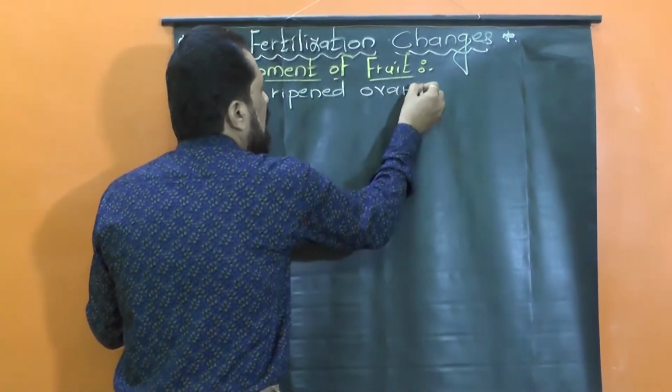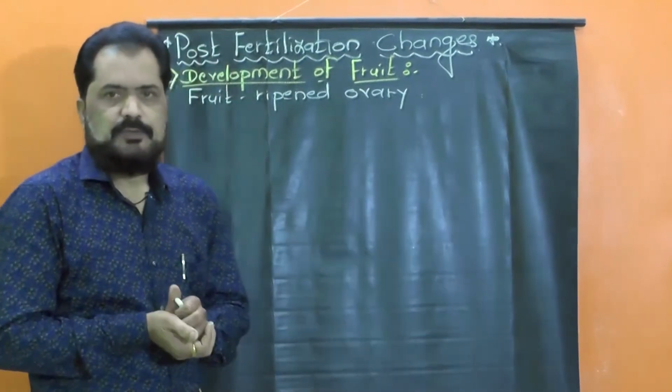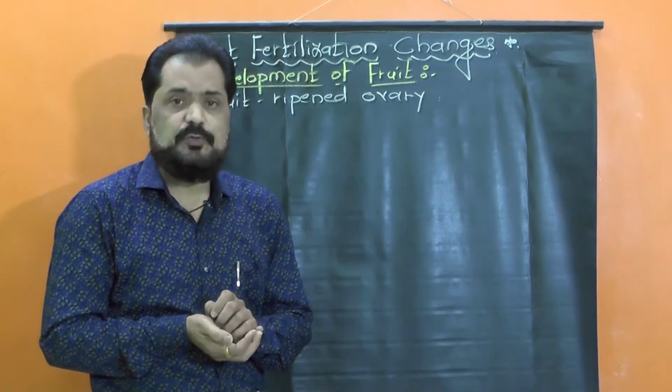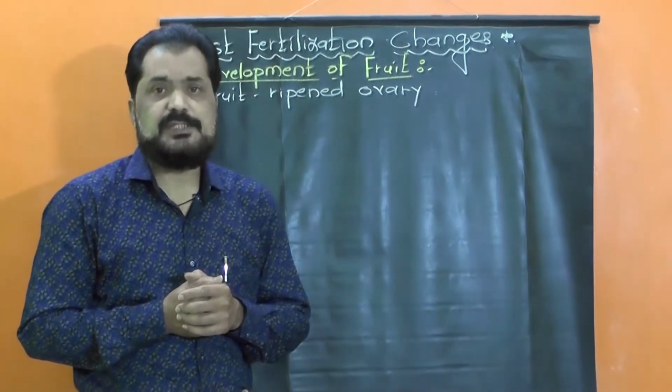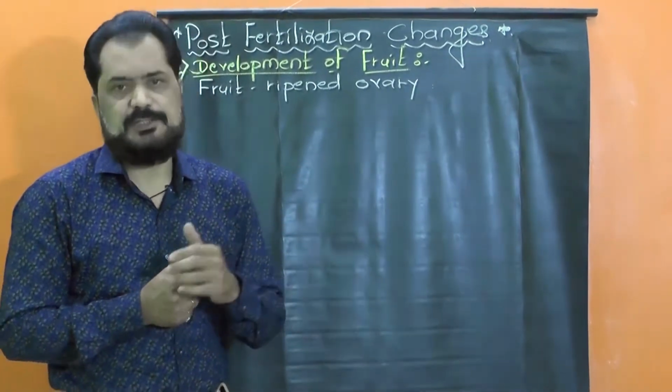The fruit is defined as ripened ovary because after the process of fertilization, the ovary undergoes certain quantitative and qualitative changes. Quantitative in the sense of certain physical changes, certain chemical changes.